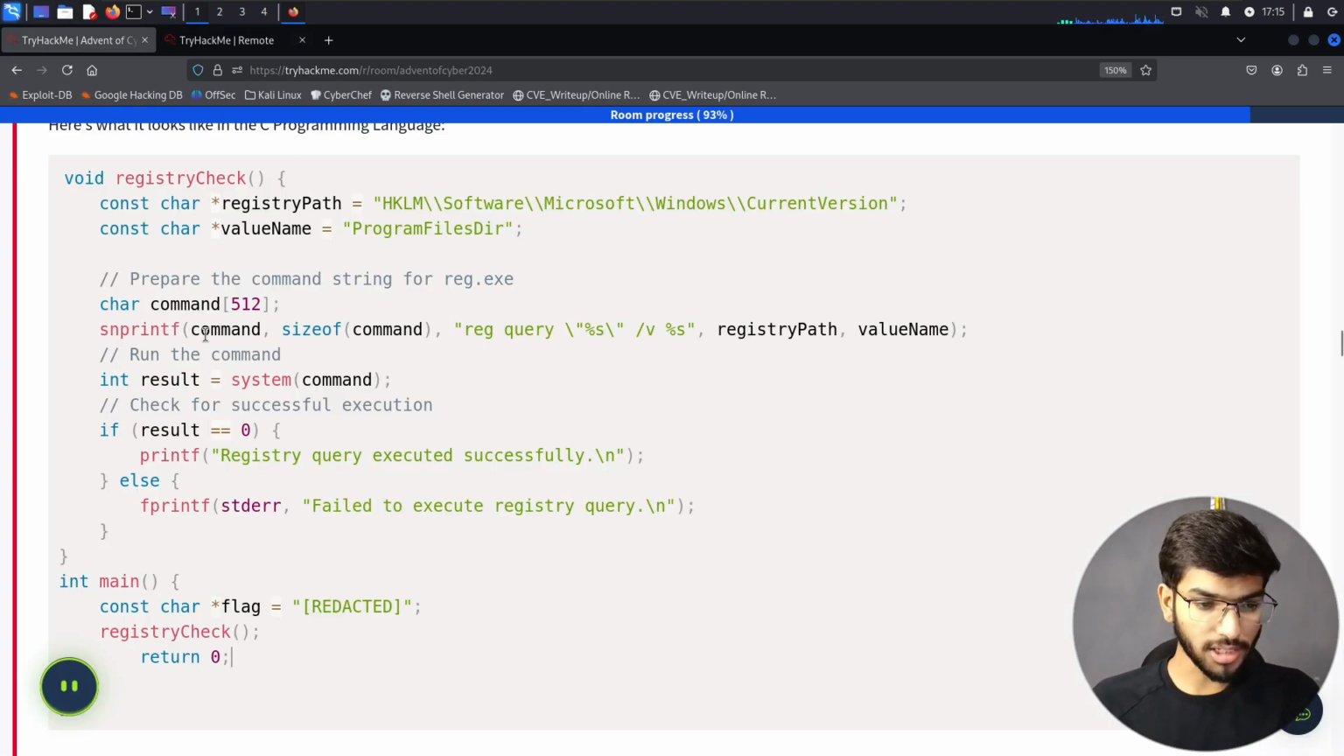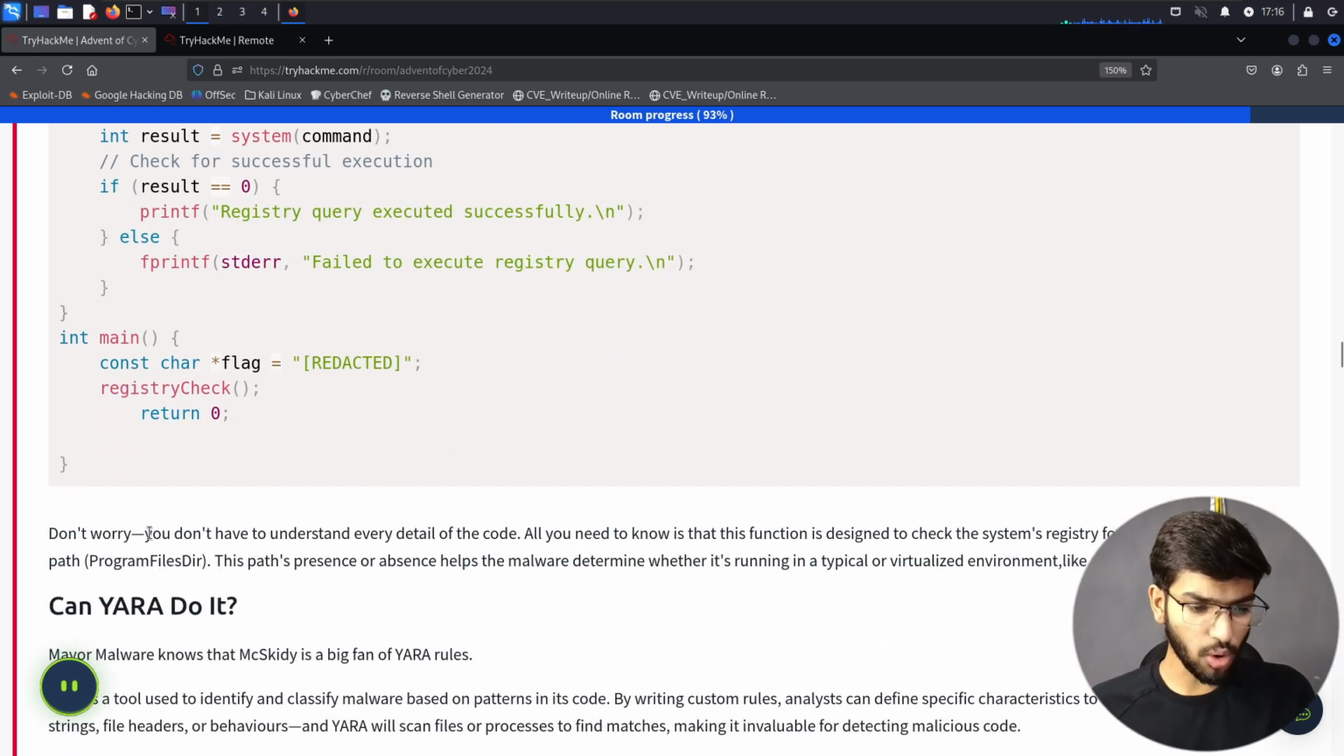Preparing the string for the command, which is going to be reg query %s, printing out the registry path and checking for the value name called ProgramFilesDir in this location. Then it's going to run the command, and if the result is 0, which is true, it says registry query executed successfully, and if there are any errors, it's going to say failed to execute the query.